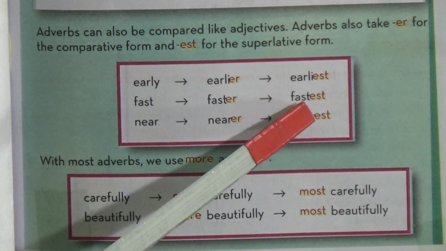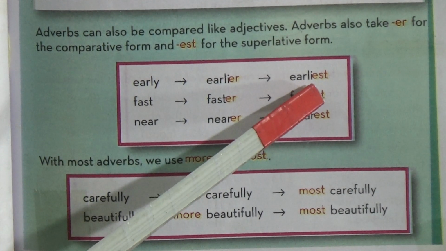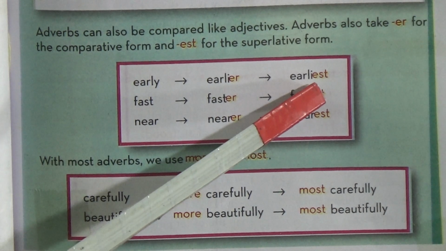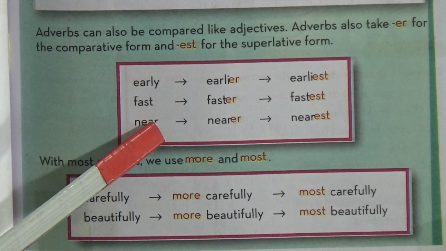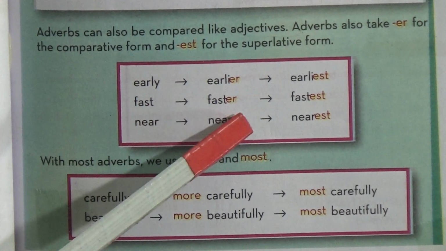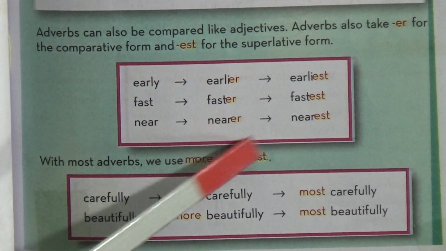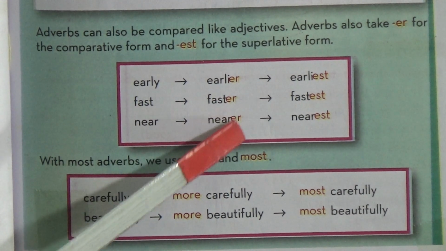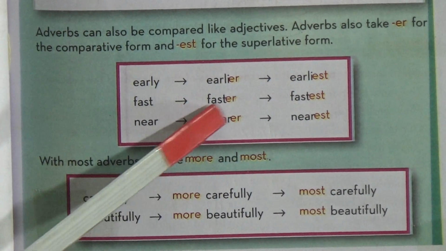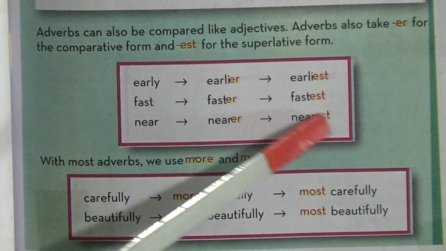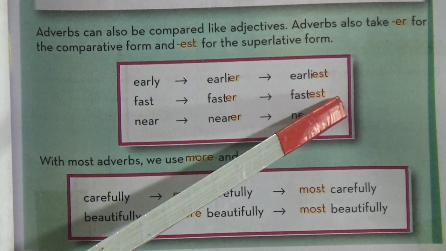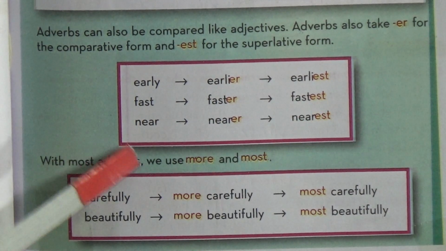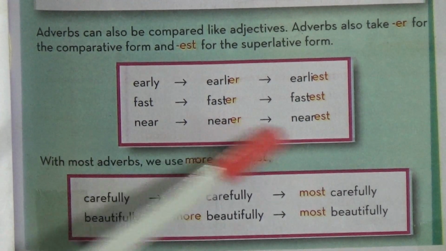And its superlative form is what? Earliest. Okay, dear students. So here look at the next example first. Its comparative form is what? Faster. When we do its comparative form, at that time we have to add what? ER after the word. Okay, ER, faster, and its superlative form will be what? We have to add EST here. Okay, fastest. Then the next example, near, nearer, nearest.